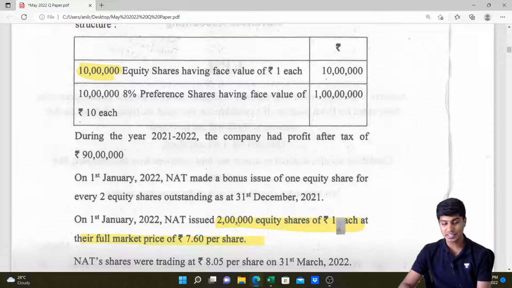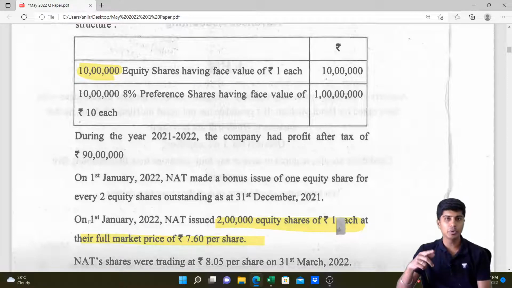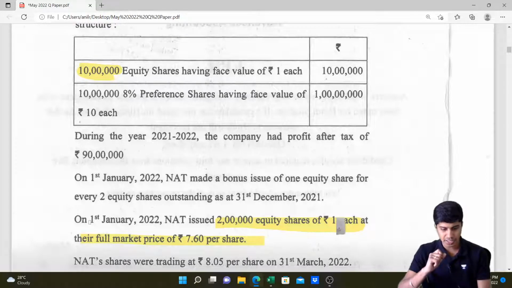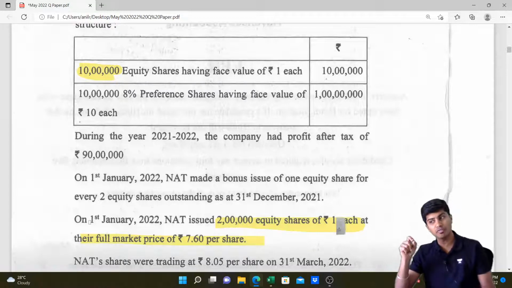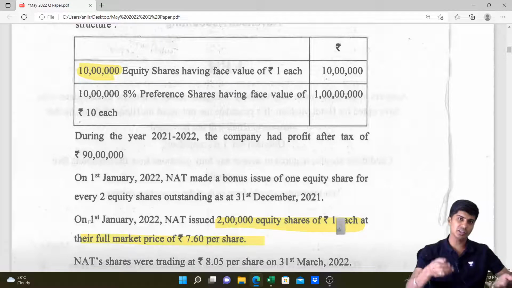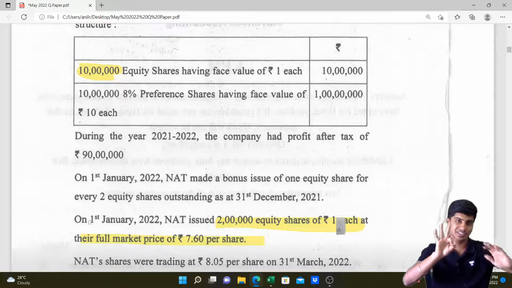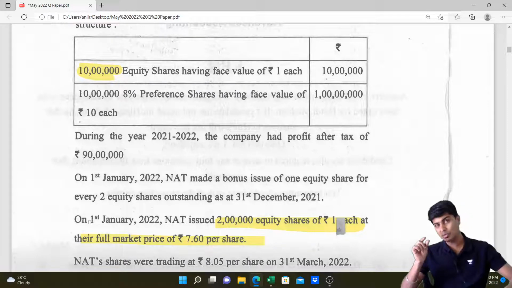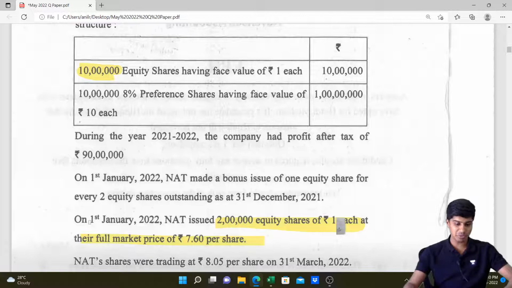For these 2 lakh shares, we are going to compute a proportionate period. Do you get this? So what date are they issued? They are issued on 1st of January. Very good. So we will recompute the weighted average number of shares, taking these 2 lakh equity shares for a period of 3 by 12. Why? It is issued only on 1st of January, so it will be in the organization for January, February, March. It is not there before January. So we need to recompute the number of shares in the denominator, that is the weighted average number of shares.